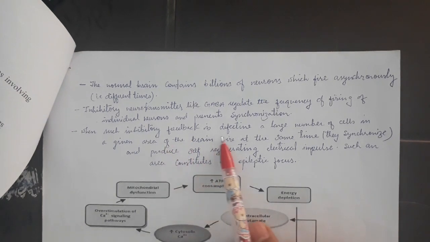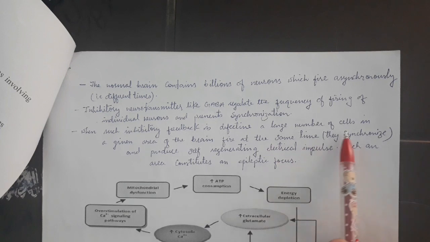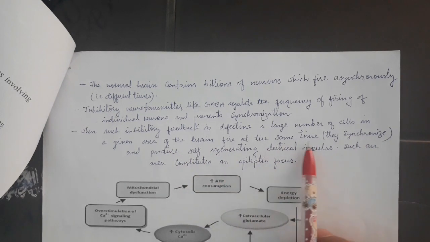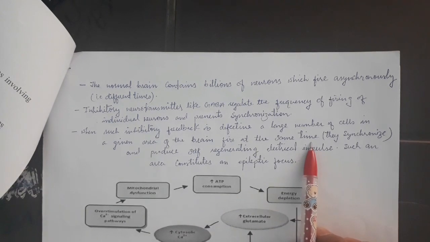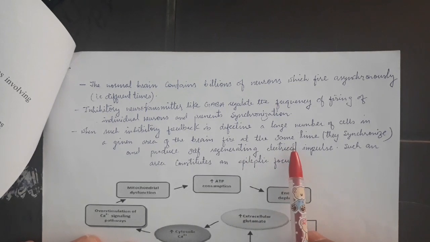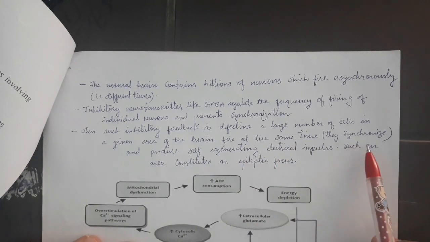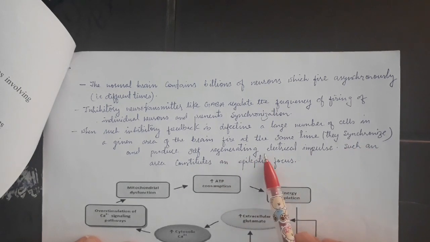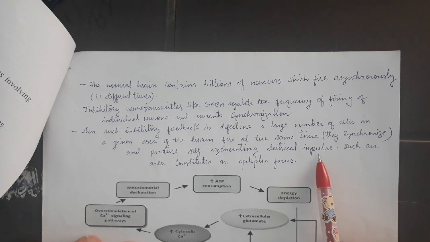When such inhibitory feedback is defective, a large number of cells in the given area of the brain fire at the same time. So if the inhibitory neurotransmitter is not available, then a large number of cells in the brain start releasing the neurotransmitter at the same time. That is, they synchronize and produce a self-regenerating electrical impulse.